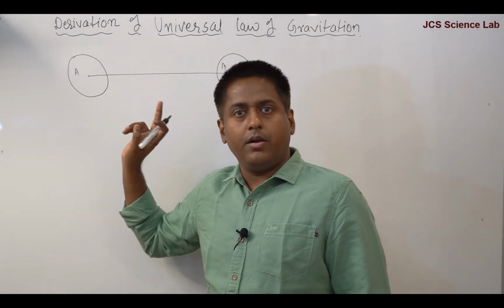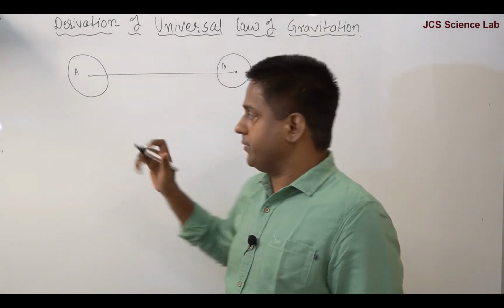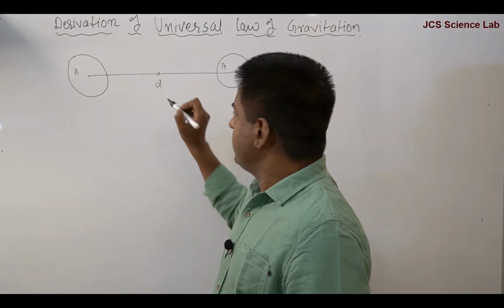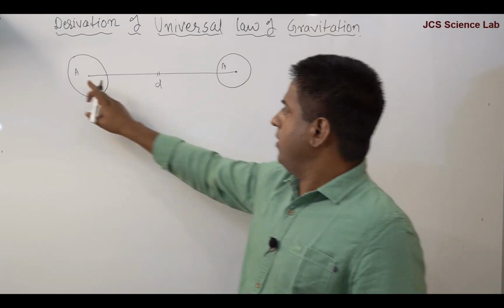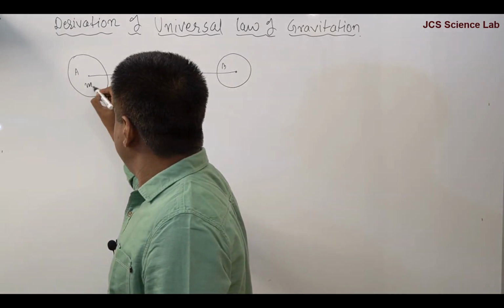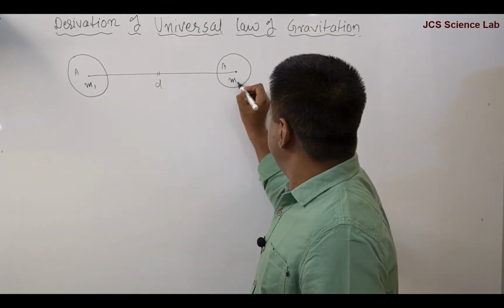Remember, distance from the centers of the two objects. And this distance is, say, d; x, y, z, you can say anything, d. Mass of object A is m1 and mass of object B is m2.